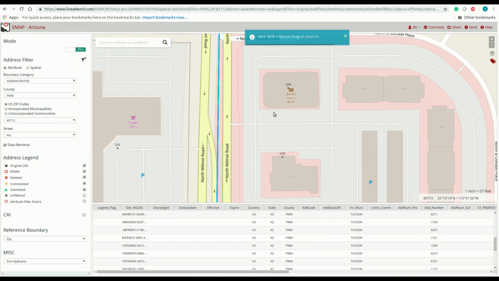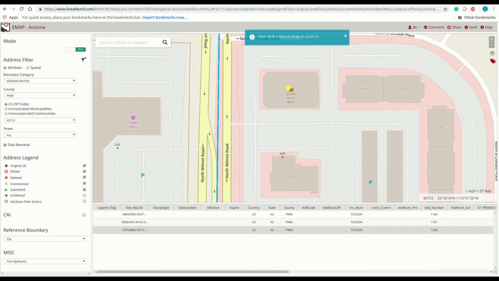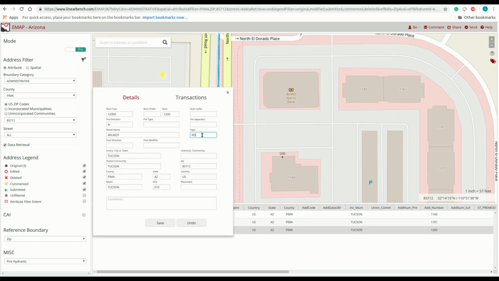If the point has been placed in the wrong area and needs to be moved, you can do that by right-clicking on the point and selecting Move. The point can then be dragged, and when it is in the correct location, you can fill in the attributes for the point on the Details tab, like street type, for example. Instead of typing, you can also use the globe button when available to bring in the information from the reference layers. Click Save when done.